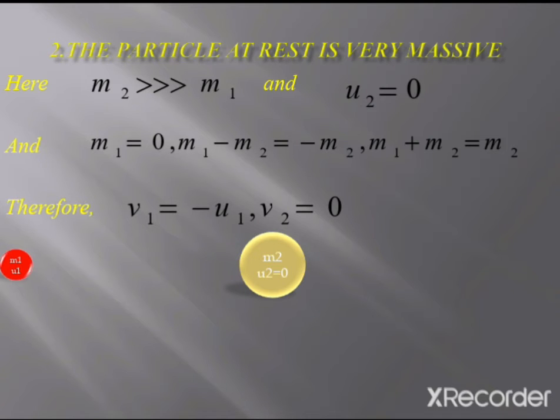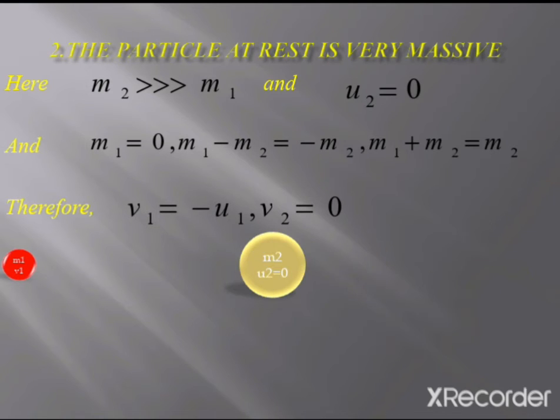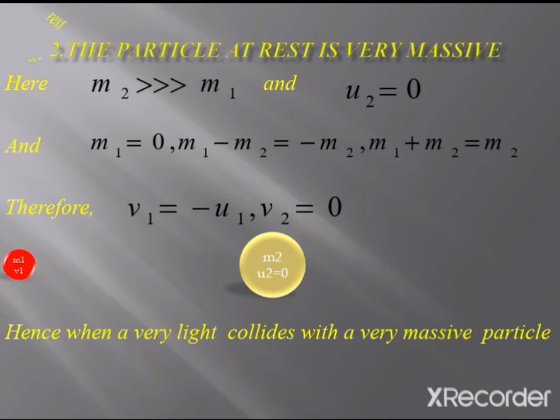It will collide like this. The light particle is moving towards it, and then after collision it moves in the backward direction with velocity v1 equal to minus u1, and this particle remains at rest. Here v2 will be 0. Okay, so this is the conclusion.